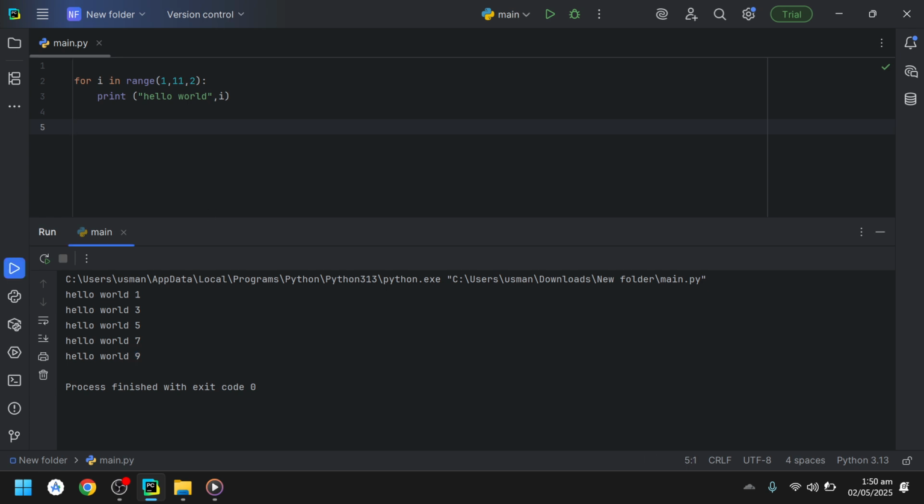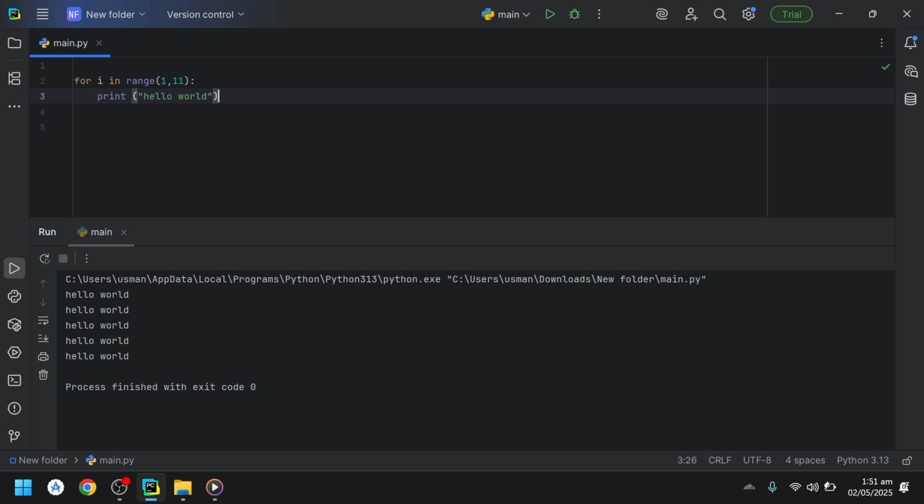If I do hello world now, it will only be printed 5 times. If you don't implement anything here, that means there is a default value of one here.